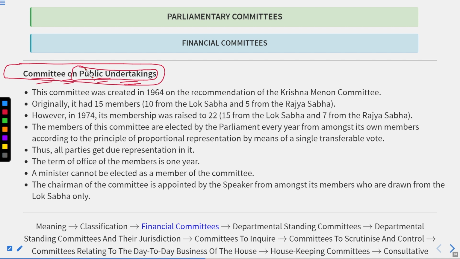So it becomes important that whichever authority is exercising control over those public undertakings must be accountable in doing so. That's why there is the committee on public undertakings. The committee is in charge of looking after the expenditure and revenue of these public undertakings and the role of the government while conducting these things.